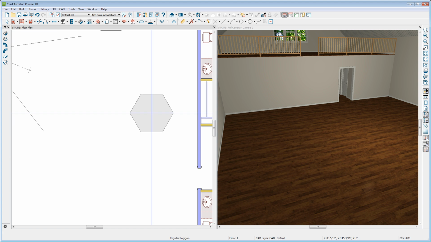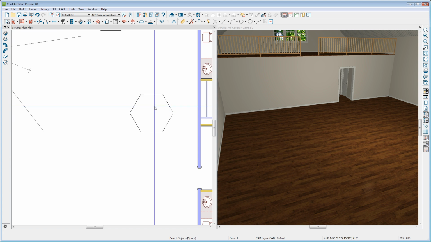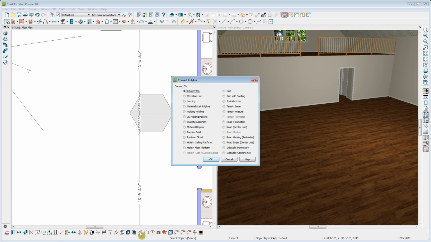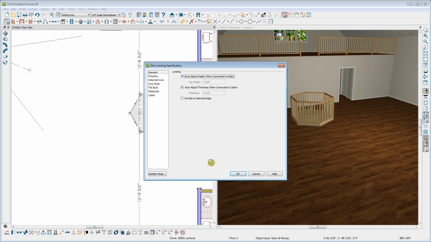So now in my floor plan, I simply have a polyline. This is not a 3D object. It's a simple 2D CAD line. I'll select it, go down to my Edit toolbar at the bottom, and click on Convert Polyline. One of the options I have to convert a polyline is to convert it into a landing. When I click OK now, it will open up the stair landing specification dialog.